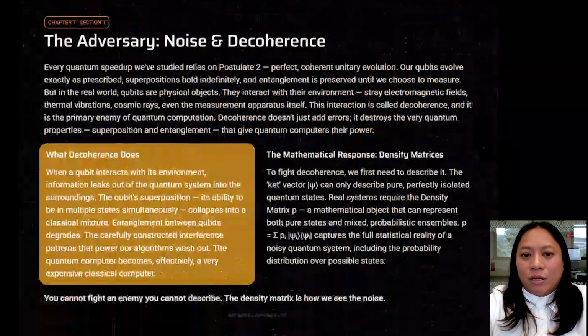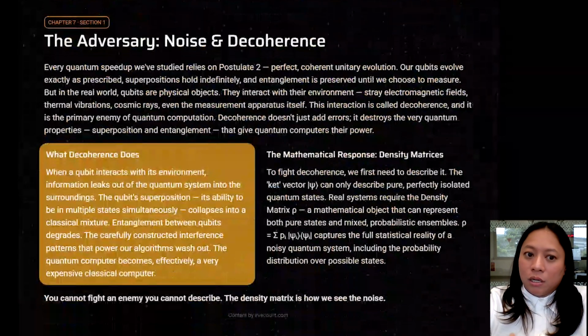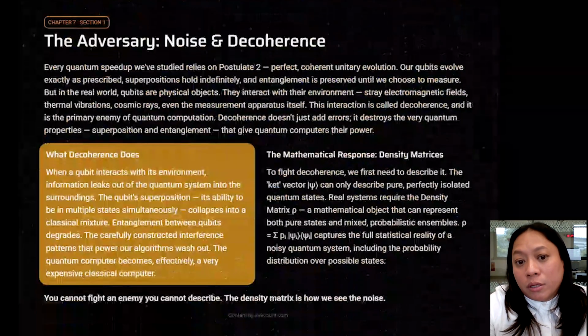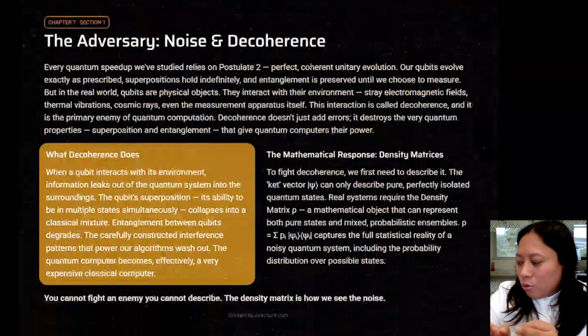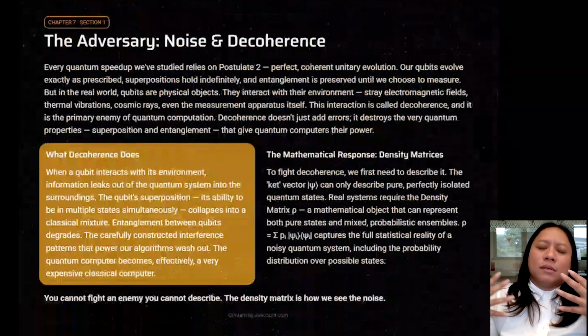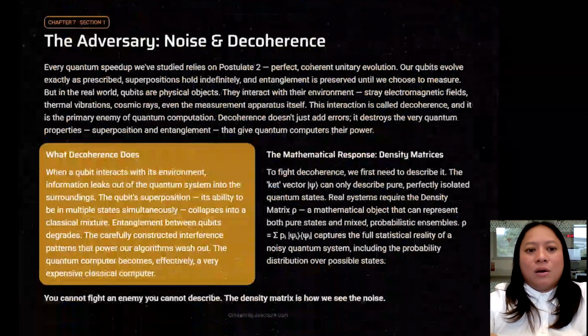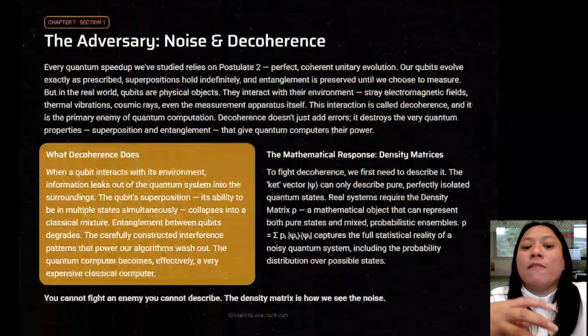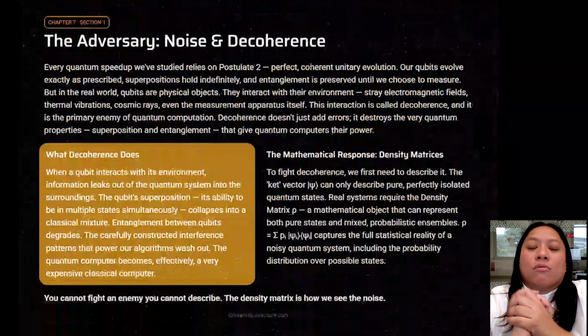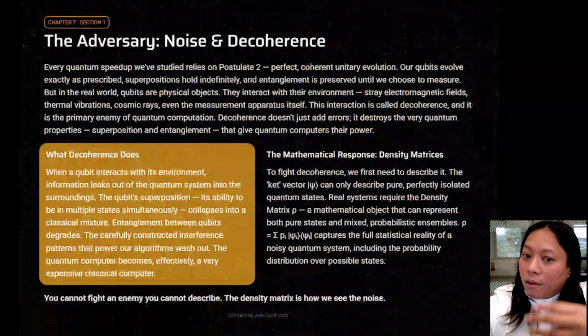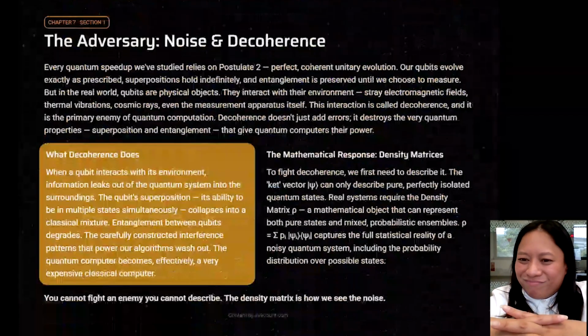So the adversary, noise and decoherence, threatens the speedups we talked about earlier, when we relied on postulate 2. Remember, postulate 2 is perfect coherent evolution, but the real world is actually really messy. So our quantum states interact with their environment, leading to decoherence, or the loss of our superposition. We need a mathematical language for imperfection. Wabi-sabi? Not quite.